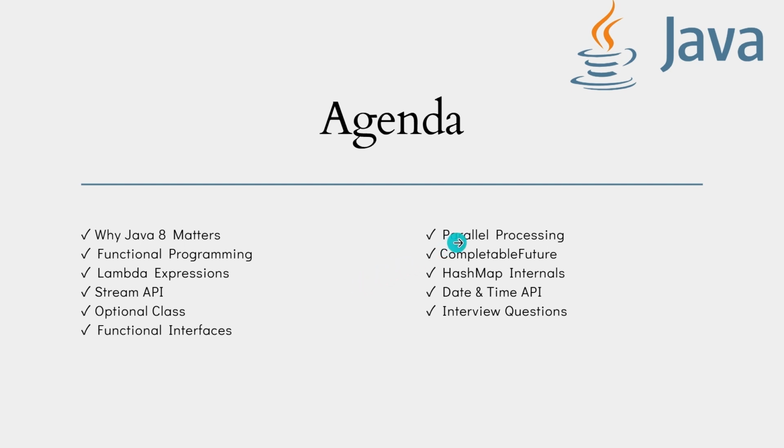Parallel processing, how to use CompletableFuture, HashMap internal working and how it changed from Java 8, the date and time APIs, and some frequently asked interview questions. So without wasting the time, let's start.